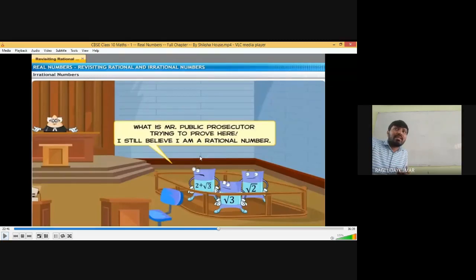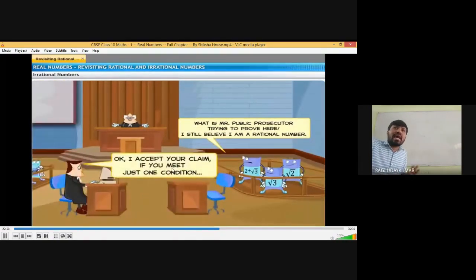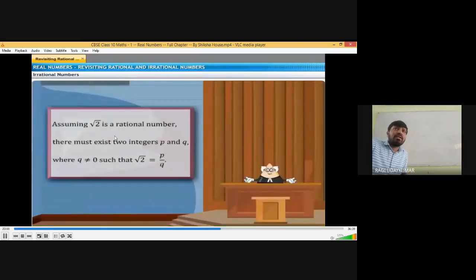Mr. Public Prosecutor is trying to prove here: I still believe I am a rational number. They are arguing, no, we don't believe that we are rational numbers. Okay, I accept the claim if you meet just one condition. If that condition is satisfied, then fine. So assume that root 2 is a rational number. Just as he is saying, let us consider root 2 is a rational number.